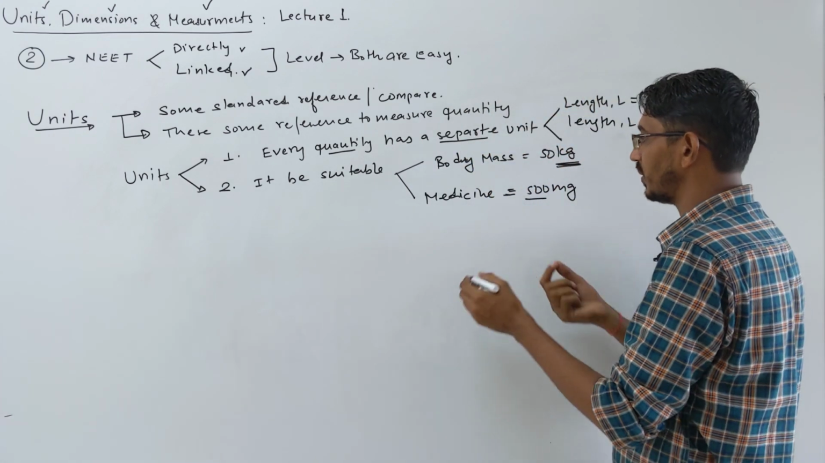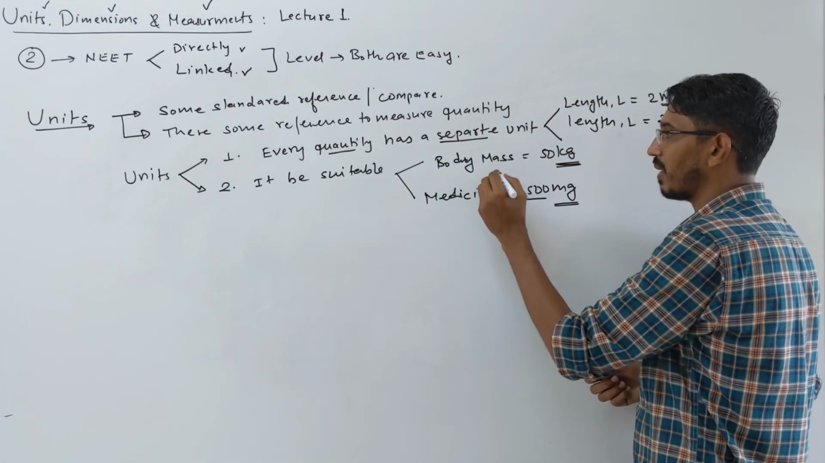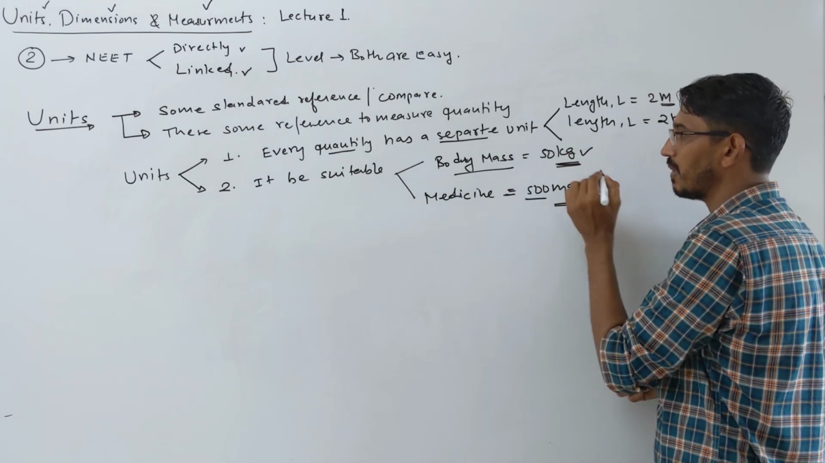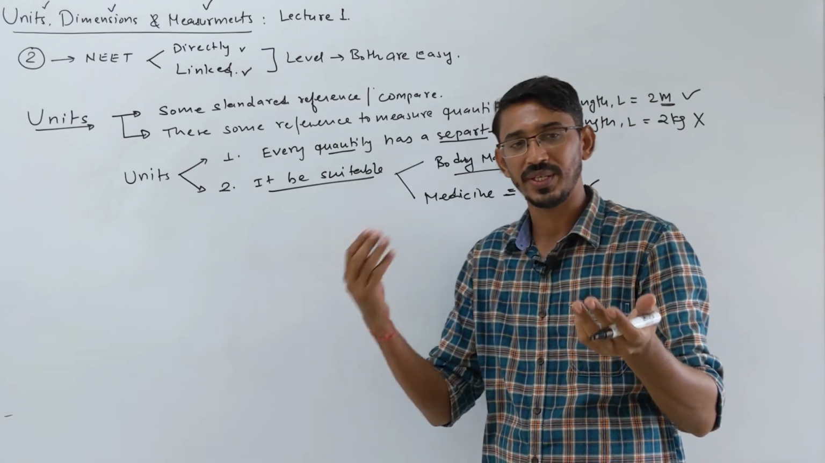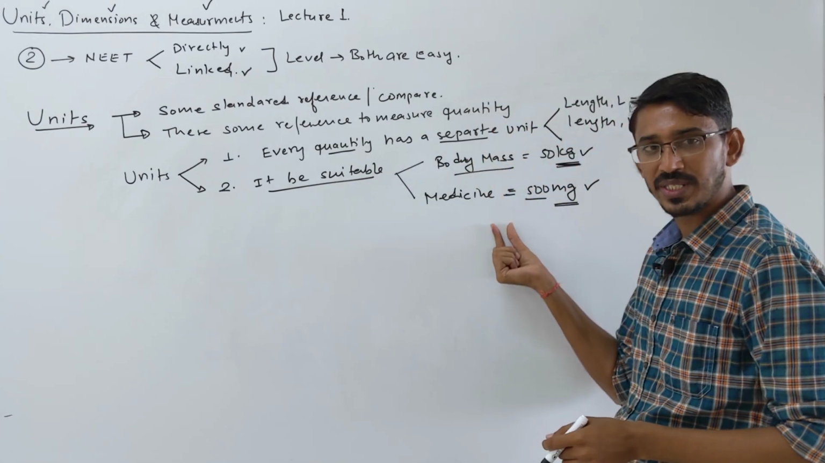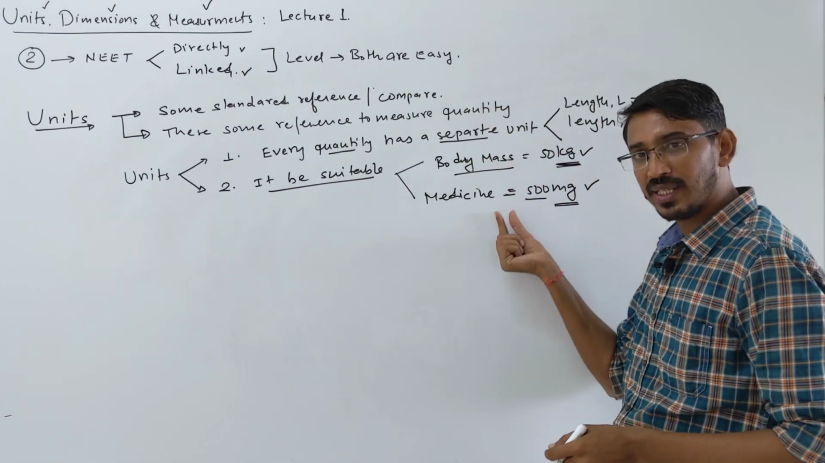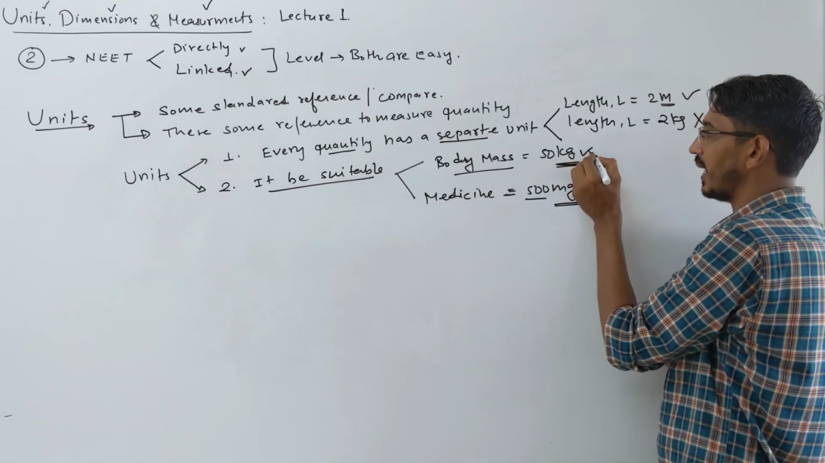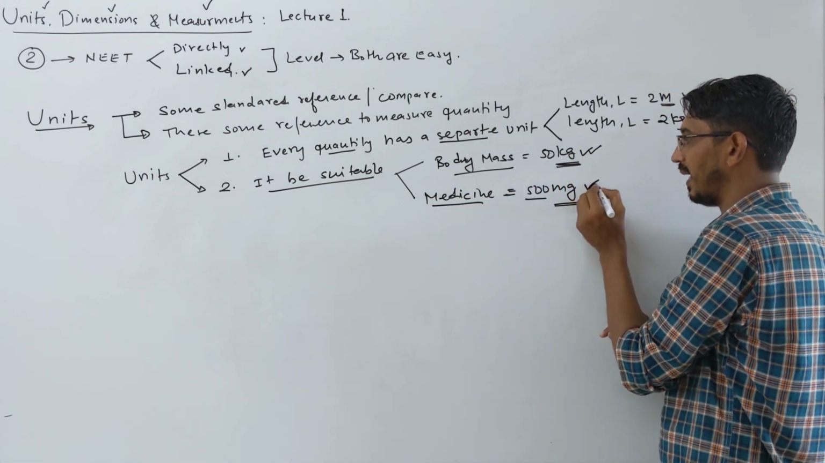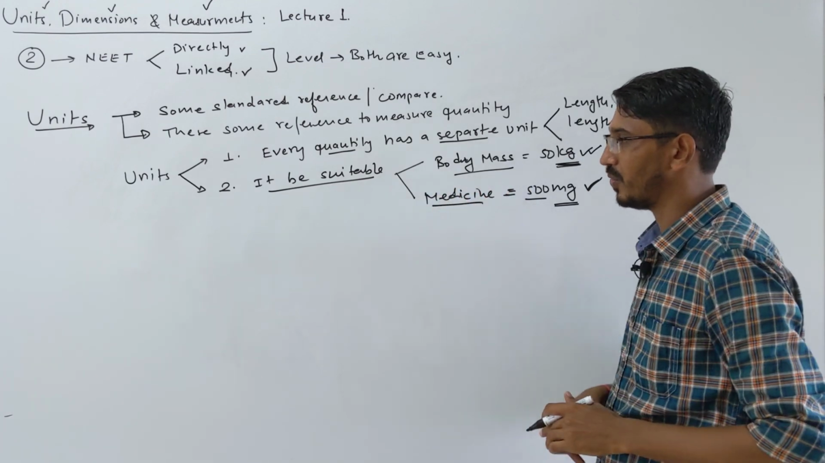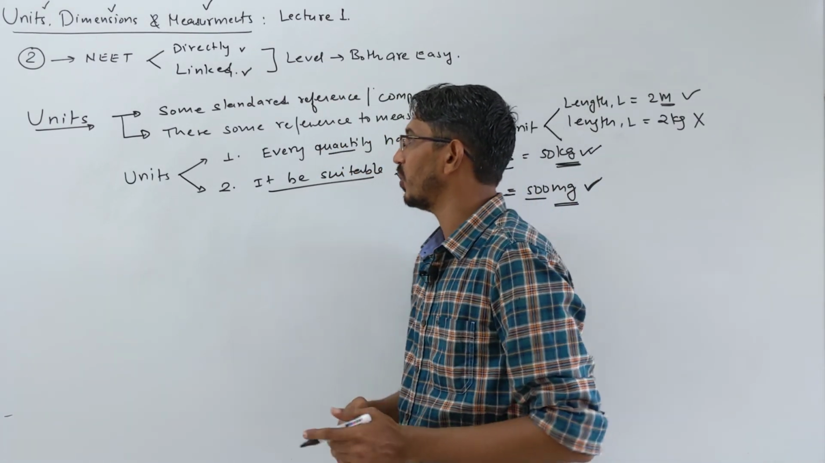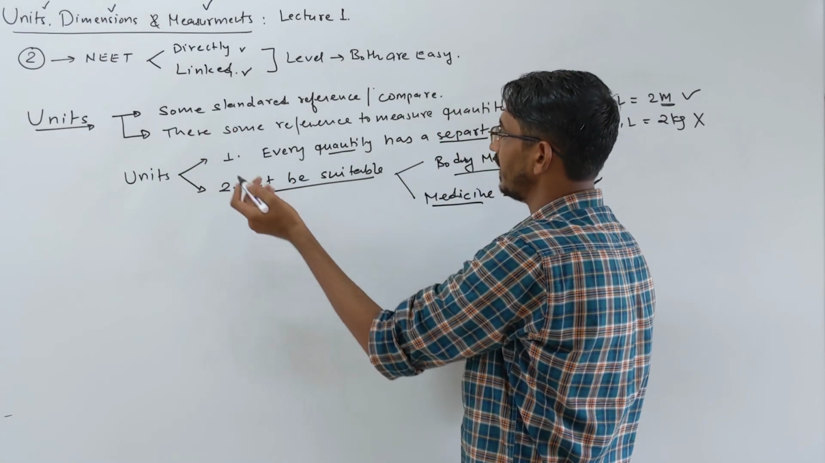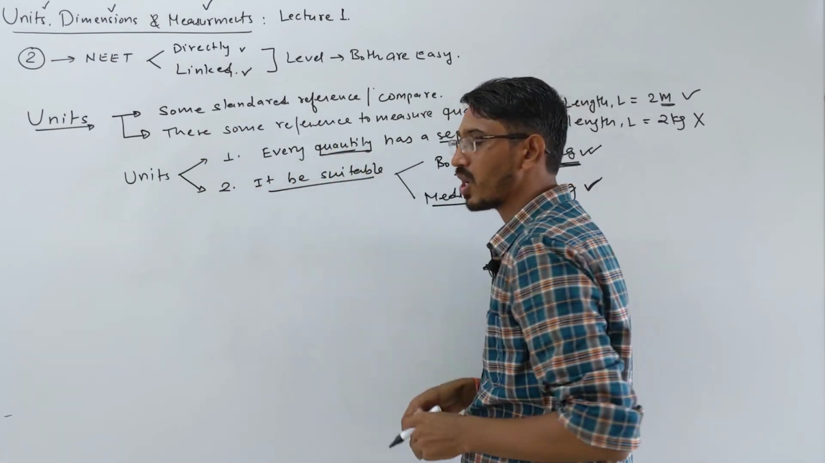So for a tablet, a small thing, you write milligrams. For body weight, you write kg. So I'm trying to say that the unit should be suitable and appropriate to that quantity. Both are measuring mass only, yes, but for this mass we write kg, and for this mass we write milligram. These are the appropriate units. Now let's talk about the physical quantities, because we are measuring some quantities, as I said. So what are those quantities? We have to talk about them.